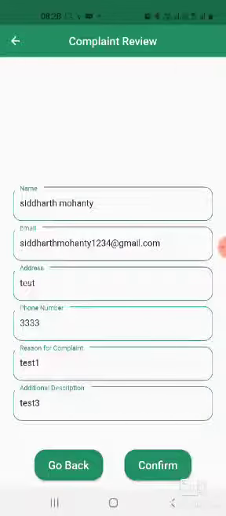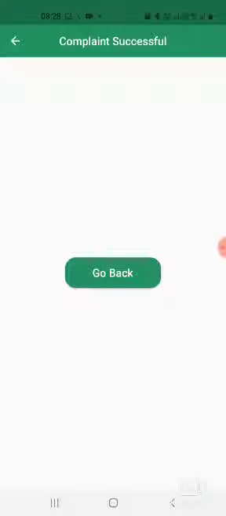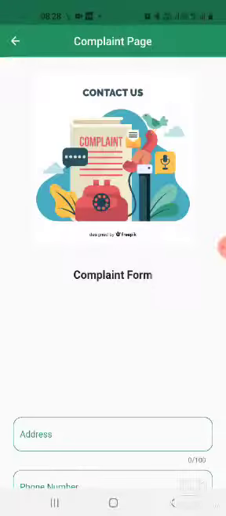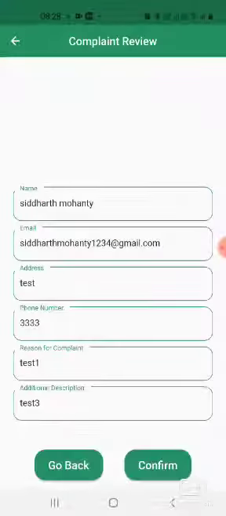So I get a complaint review. So before confirming the complaint, I get to see if I have written all the things in correct order, and if I confirm, my complaint is registered successfully. So this complaint goes to the Firebase server, and based on the location, it will be forwarded to the concerned local authority. So I just go back.